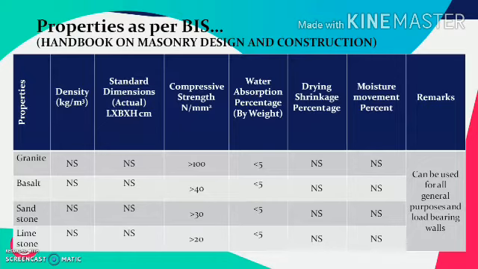The water absorption for all types of stones is much lesser, and the highest observed is around 5% by weight. This can be used for all general purposes and particularly in load bearing walls.